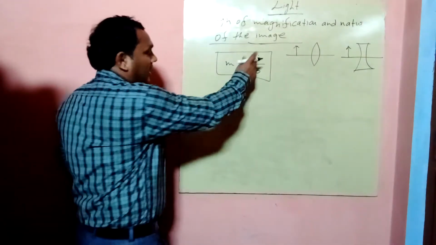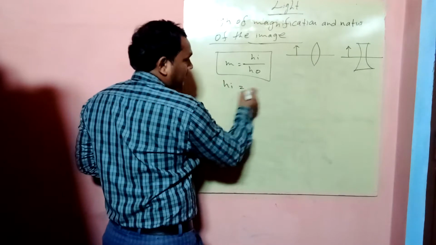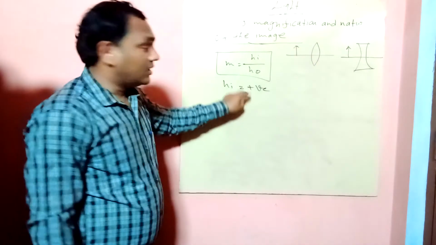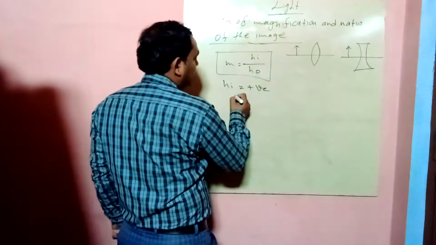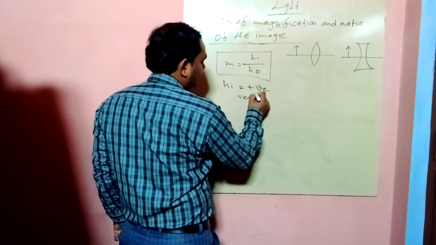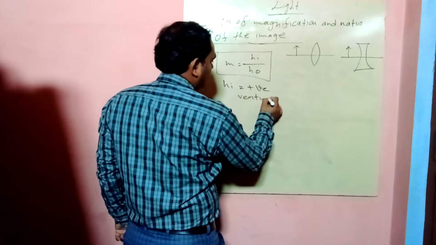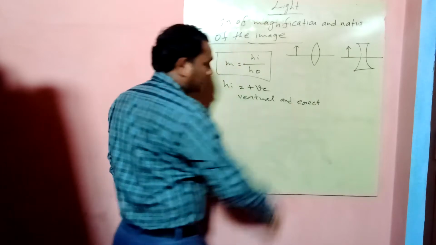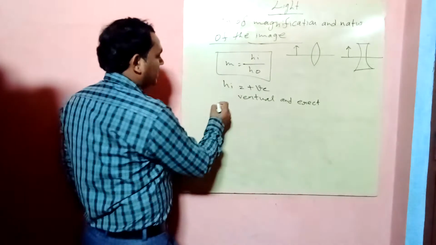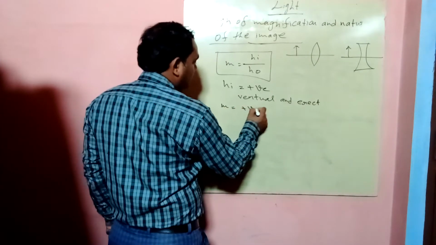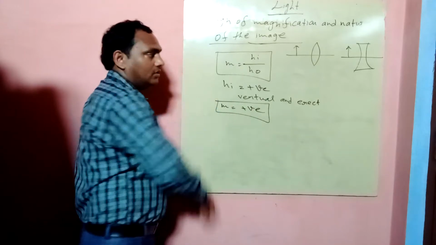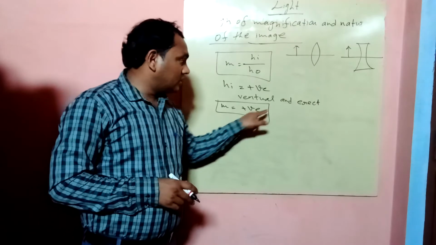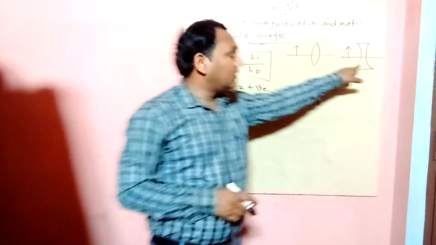If the height of the image is positive, it means the nature of the image is virtual and erect. So the magnification produced by the lens will also be positive. And in this case, the lens will be a concave lens.